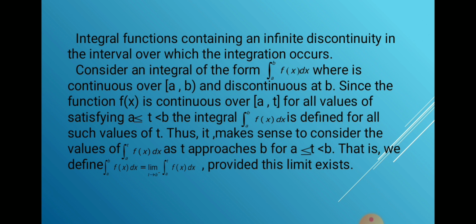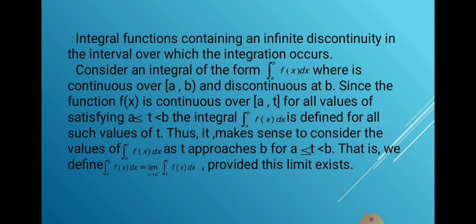Consider an integral of the form integration from a to b of f of x dx, where f is continuous over [a, b) and discontinuous at b. Since the function f of x is continuous over [a, t] for all values of t satisfying a less than t less than b, the integration from a to t of f of x dx is defined for all such values of t.